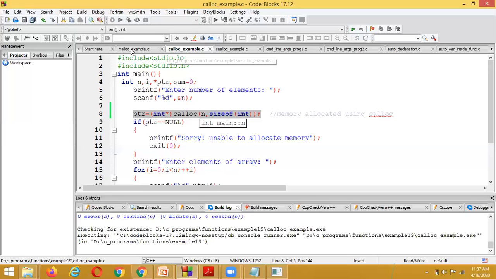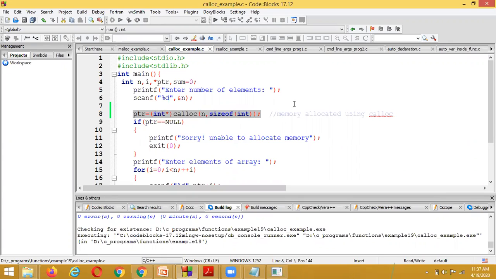For malloc, how many parameters does it contain? A single parameter, which we indicate as n into size of data type. And for calloc, we pass 2 parameters: n comma size of int.